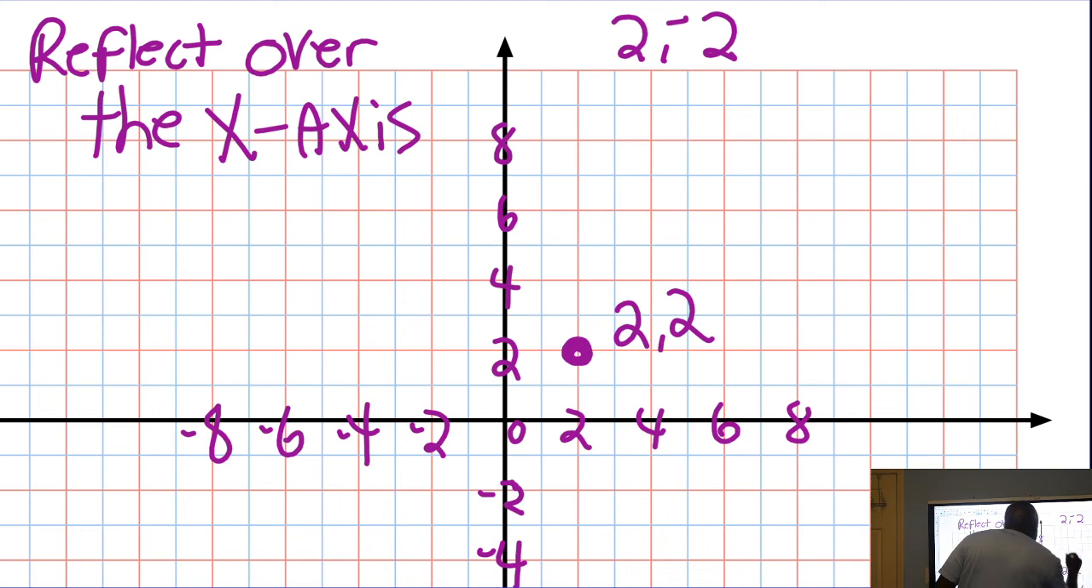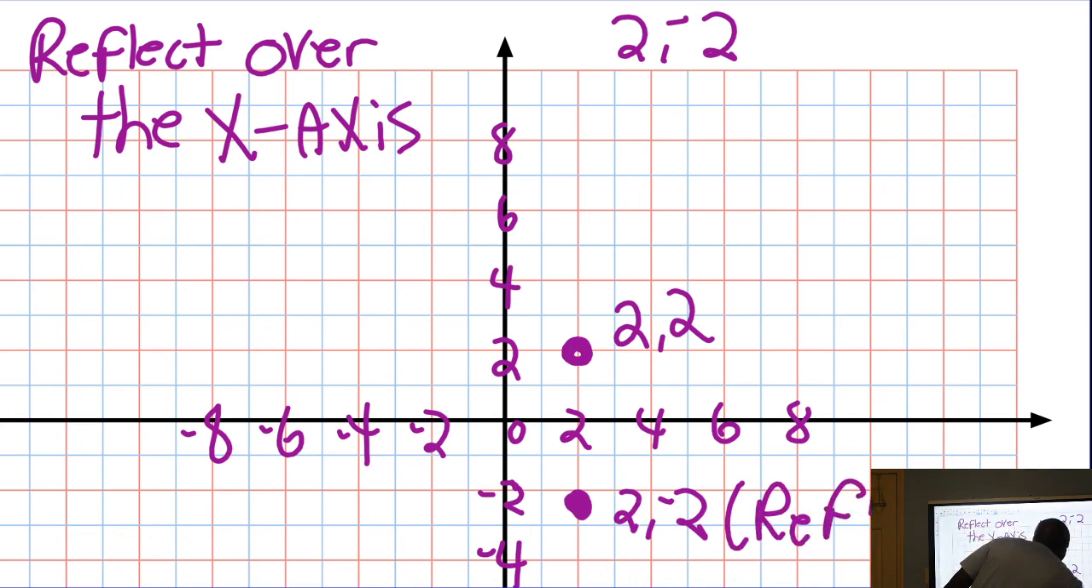You should be able to plot this point right here. Go out 2. It's right there. That's the reflection right there. You see it? You see what it's doing? This is your Y. This is your X. It's reflecting over the X-axis.